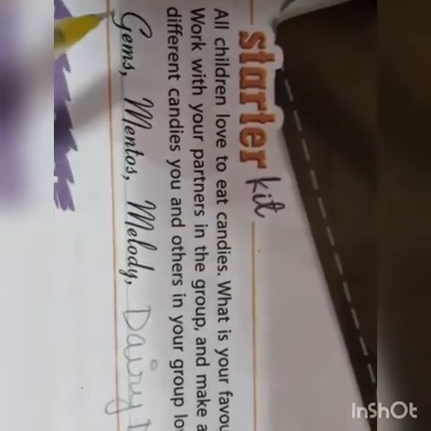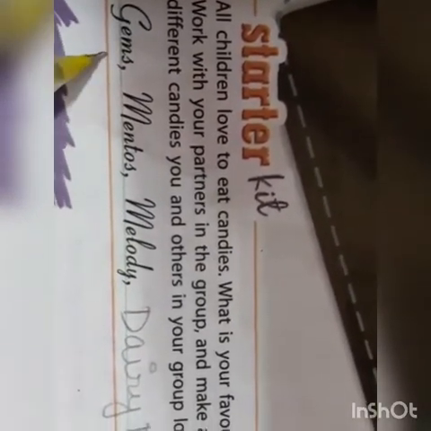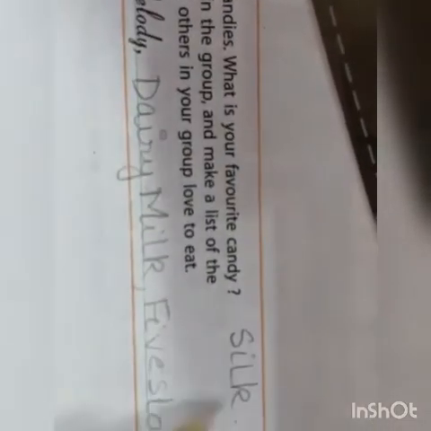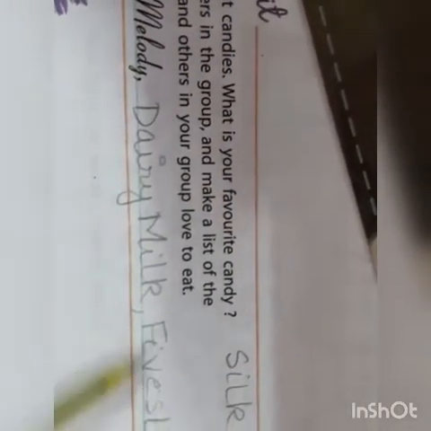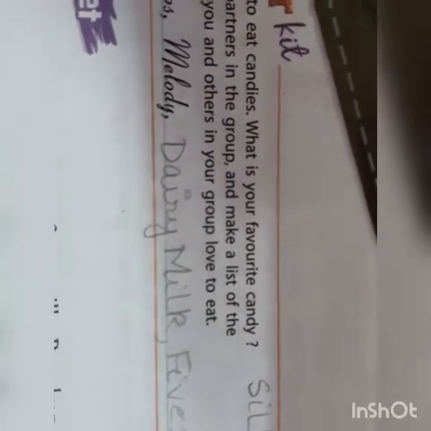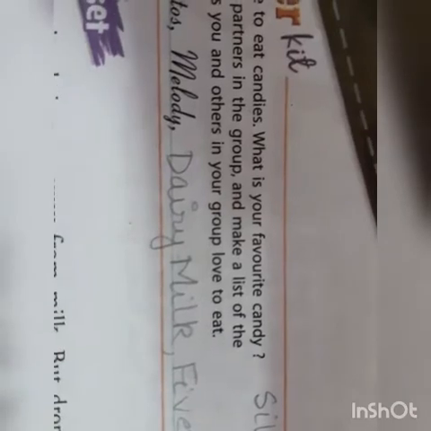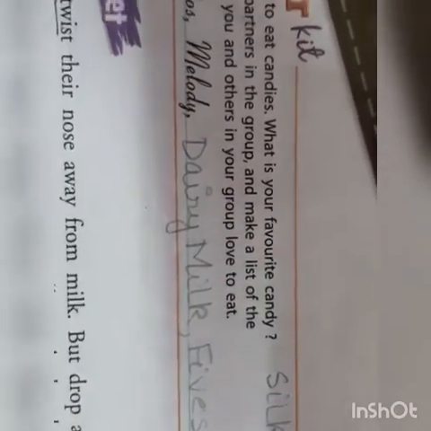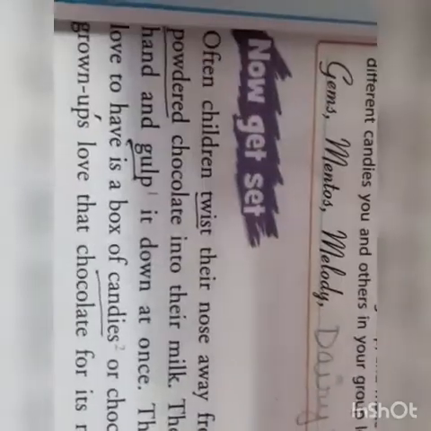A few of them are given here, like Gems, Mentos, Melody. Then I have written Dairy Milk, 5-star, Silk. I think Silk, 5-star and Dairy Milk are the favorites of all. Then there are many nutty chocolates also available in the market. Nowadays a lot of varieties of chocolates and candies are available. Now we'll start the story.